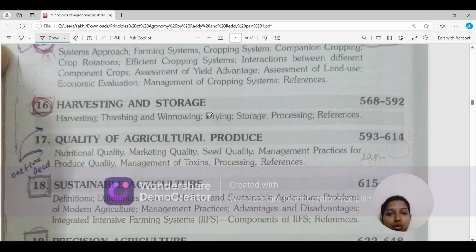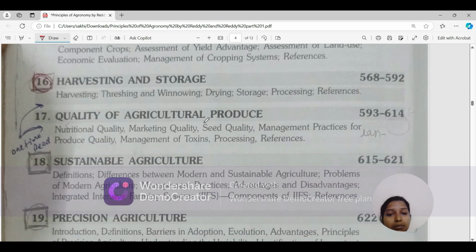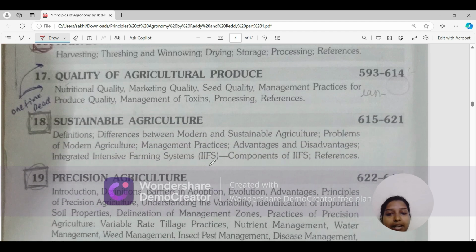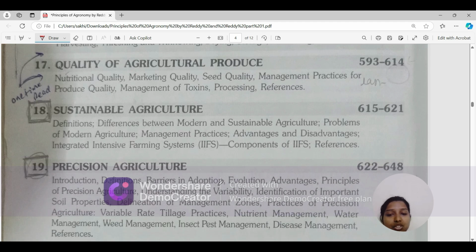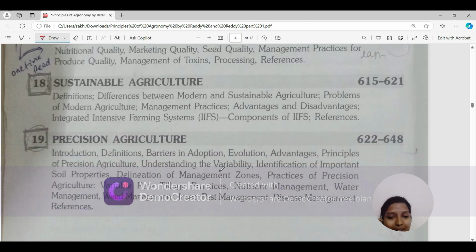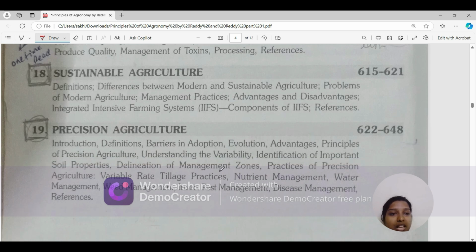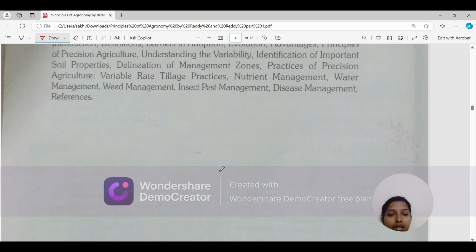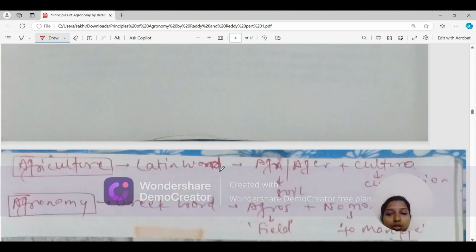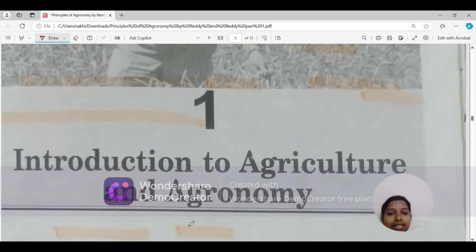Okay, then the harvesting and storage, you can read it once only. If you don't want to read it, you can leave it, but I will suggest you to read it, okay, one time. Then the quality of agriculture produce, one time read chapter it is. And then the sustainable agriculture, read it one time, and precision agriculture, read it one time only. So those chapters which I said you should read 2 to 3 times, just read it. And from the next video, I'll be starting from the first chapter only.